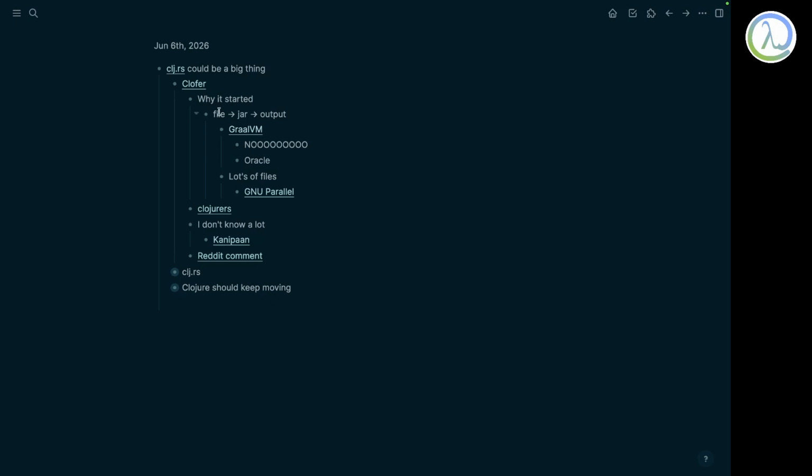Look, I'm writing some Clojure code for a project, and this is how it works. A jar will take some file. Of course, the jar is being generated by Clojure. I don't use Java, right? And it will just generate output. That's what every program does. And now there are lots of files.